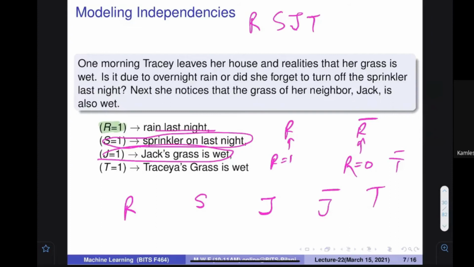Everybody understand these variables? What is R? Rain. What is S? Sprinkler, was it on or not? J, Jack's grass is wet or not? T, Teresa's grass is wet or not? In your condition, you know that T is there because Teresa's grass is wet, and Jack's grass is also wet. For S and R, we don't know whether it was rain or the sprinkler was on. Okay, everybody understand this?